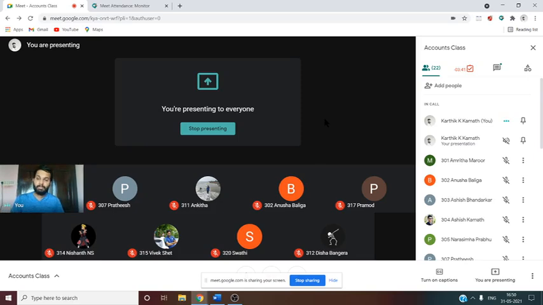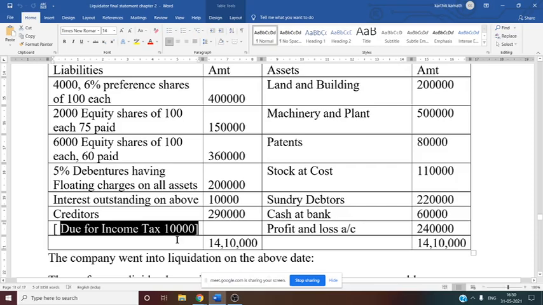That means before making the payment to other categories, the company first needs to pay the tax. That is why it is a preferential creditor. Due for income tax is a preferential creditor. That means how do we get the unsecured creditor? That is nothing but 2,90,000 minus 10,000. If you do that, you will get the unsecured creditor. So we need to see that while doing the format.